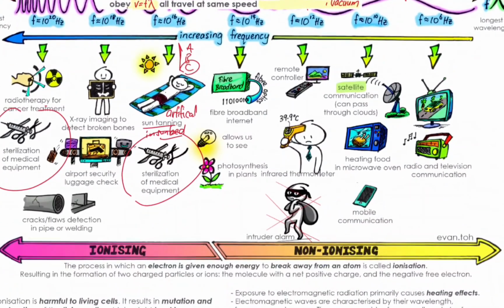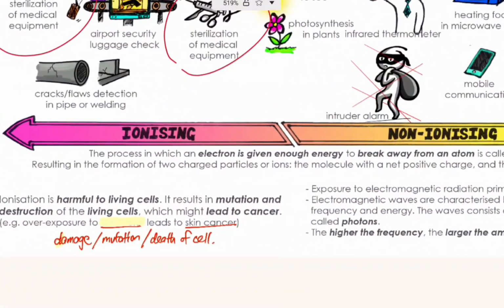All right. So what's the harmful effect? You can always state these 3. It can damage the cell, the DNA. It can cause mutation of the cell, which might lead to cancer, or basically it can just cause the death of the cell. You kill the cell. So always you can quote this, causing mutation of the cell, which might lead to cancer. But take note, as mentioned just now, if it's just skin cancer, that is your UV. Ultraviolet can only cause skin cancer, not other cancer in other parts of the body.